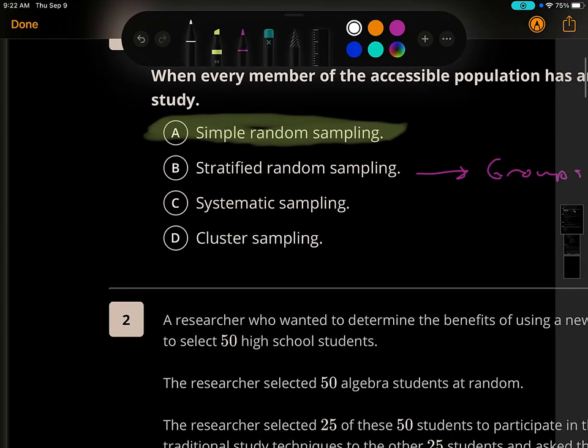Systematic, let's draw over here. This one would just be, you know, if I had a bunch of people, maybe just line up all the students in school, and then I would select every third. Does that make sense? So there's some kind of system in play.